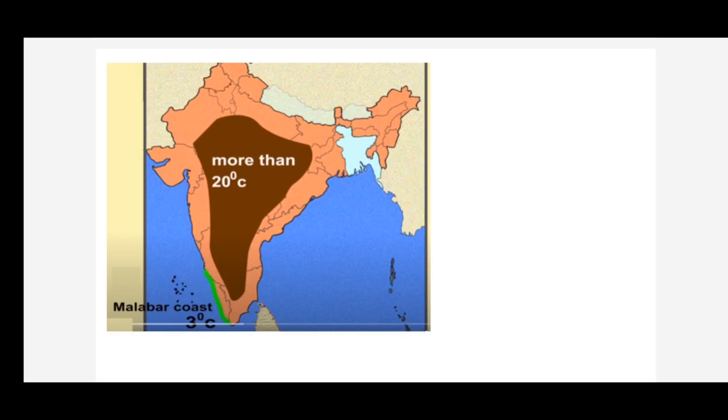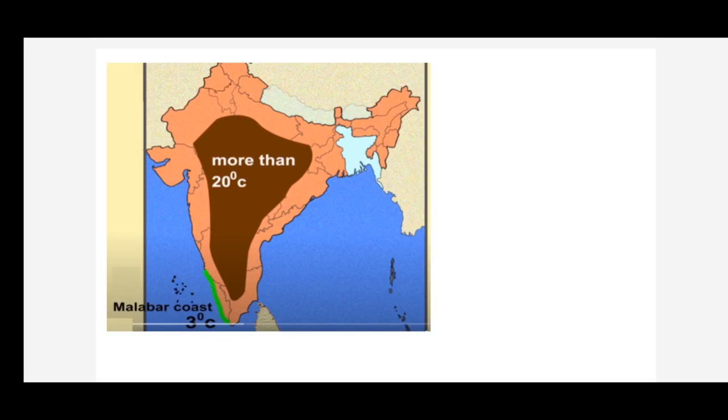What's the meaning of annual range of temperature, children? It means it is the difference between the hottest and the coldest month. It's a difference between hottest and coldest months. So the difference is just 3 degrees Celsius along the Malabar coast.